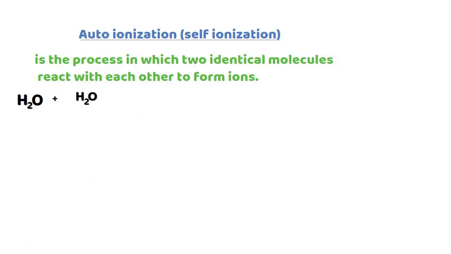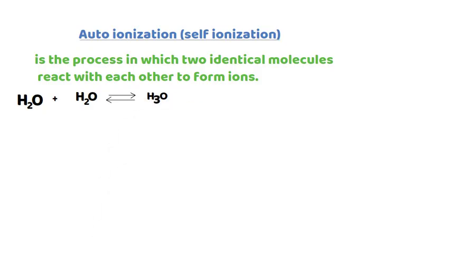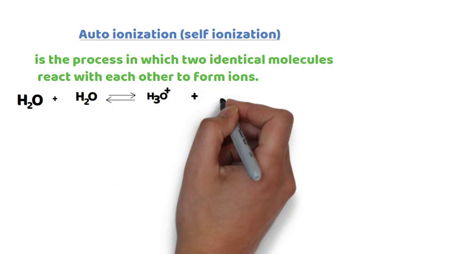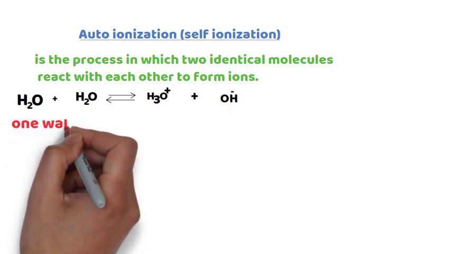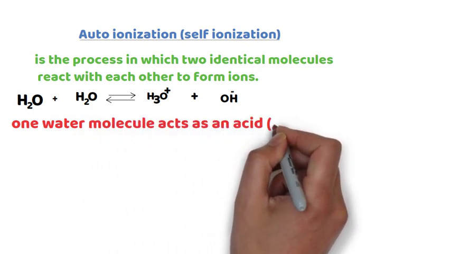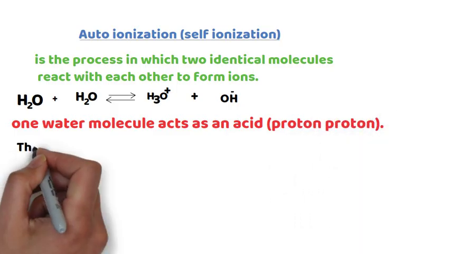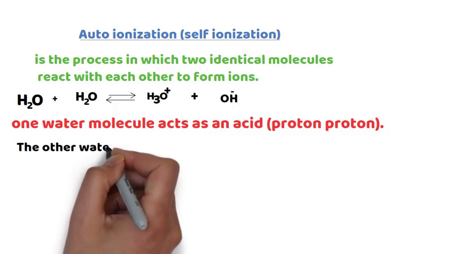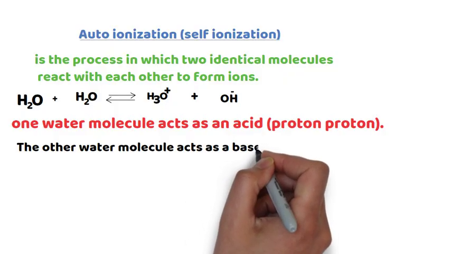Finally, it forms hydronium ion and hydroxide ion. In this reaction, one water molecule acts as a base, a proton acceptor, and the other water molecule acts as an acid, a proton donor. Let me add one more example.